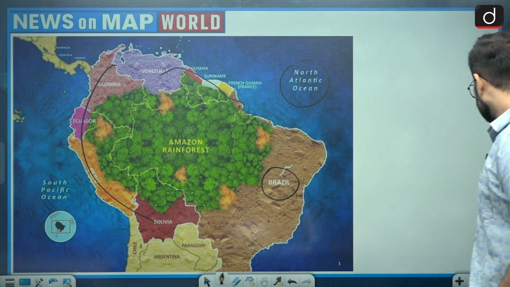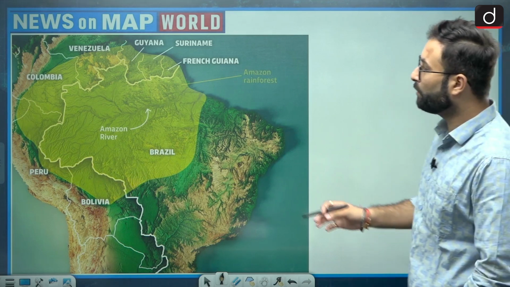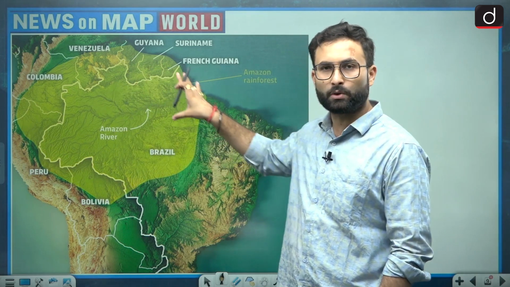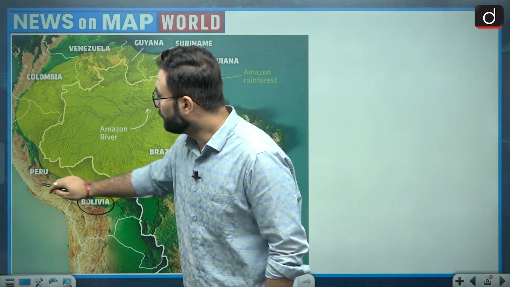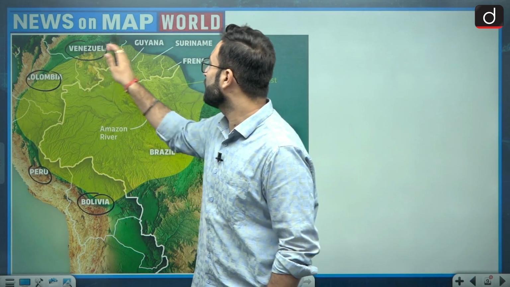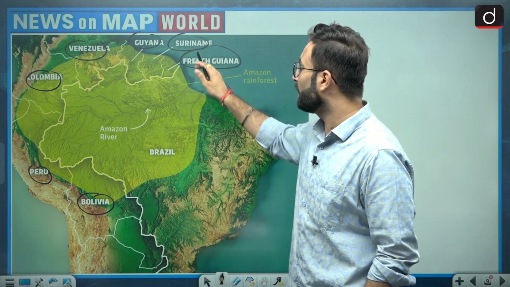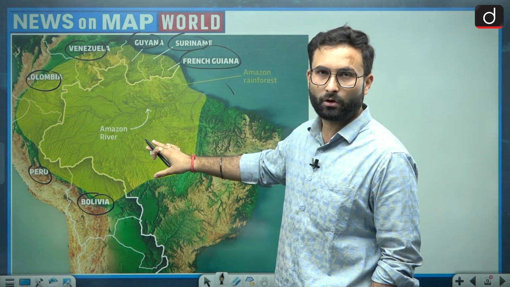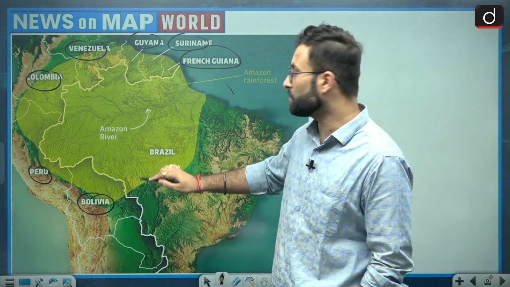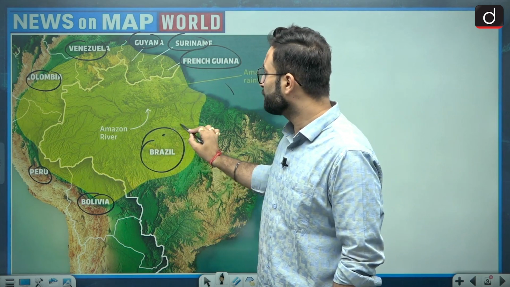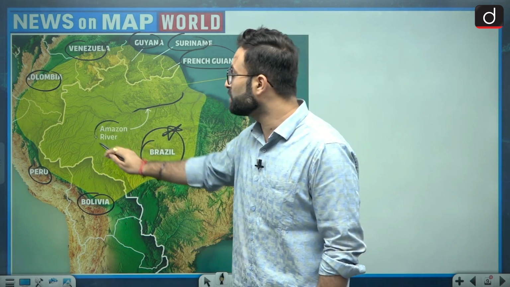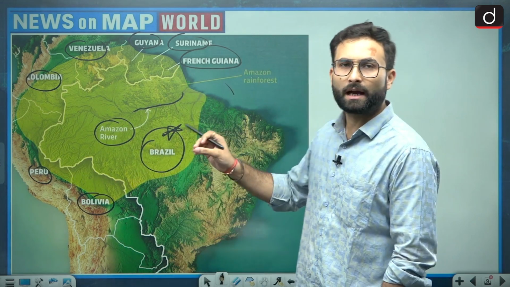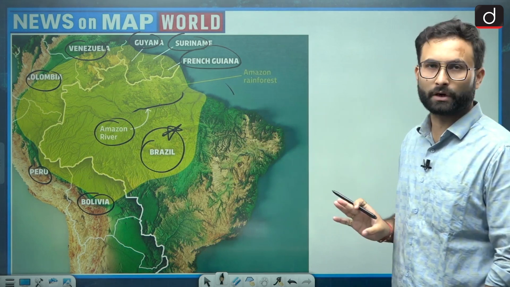Now when we talk about the expanse of this rainforest, there are countries like Bolivia, Peru, Colombia, Venezuela, Guyana, Suriname, French Guiana, and the maximum expanse of the Amazon is in Brazil. So please remember that. And this river system which you are seeing is the Amazon river system, which is kind of a lifeline for this forest.